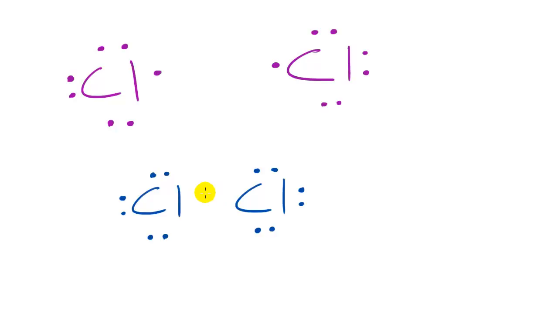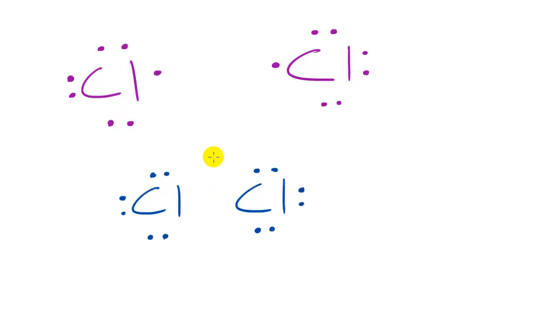However, if you wanted to draw it in a proper Lewis dot formula, you need to draw it like this: chlorine bonded with chlorine, and then you start drawing the valence electrons: 1, 2, 3, 4, 5, 6, and then 1, 2, 3, 4, 5, 6, and then you would draw the electrons that they share. One for this one, and the other for this one. So now you can see each of these chlorine atoms has a full valence energy level. They're both happy. They're both bonded into this covalent bond.